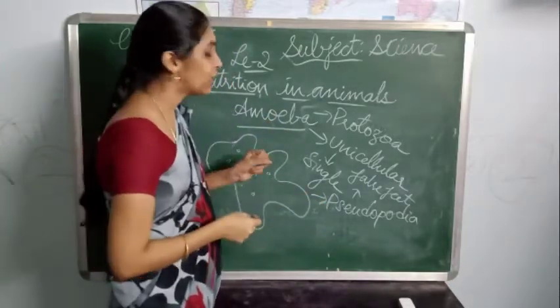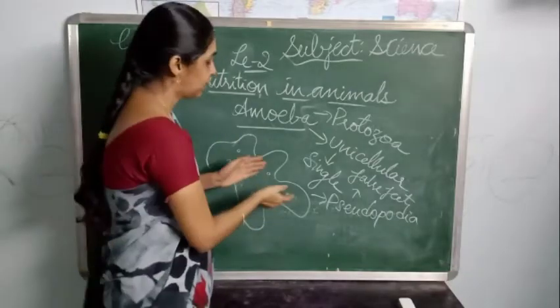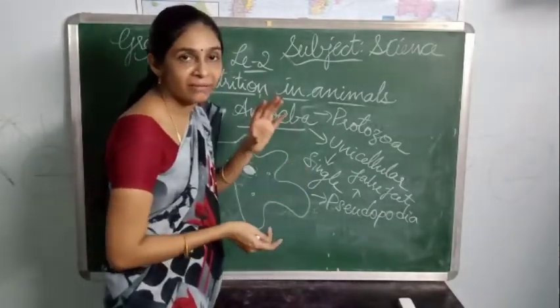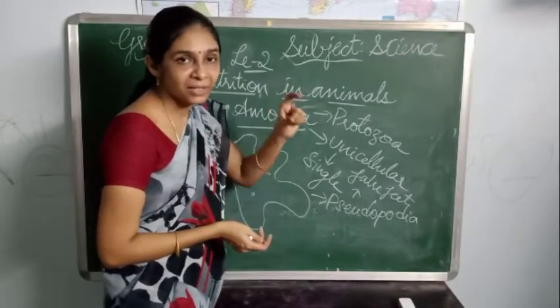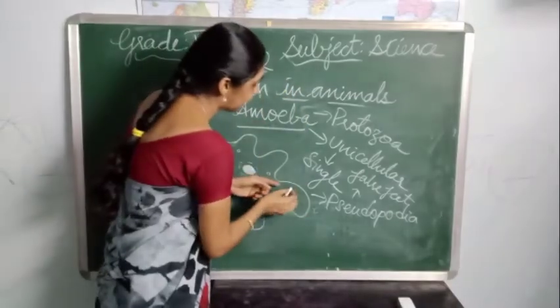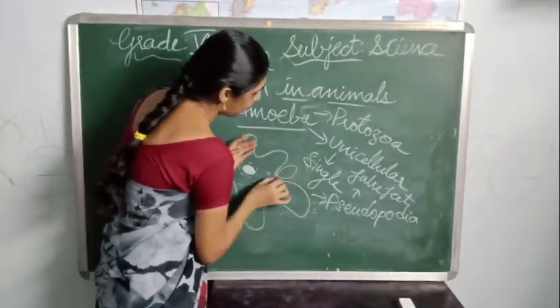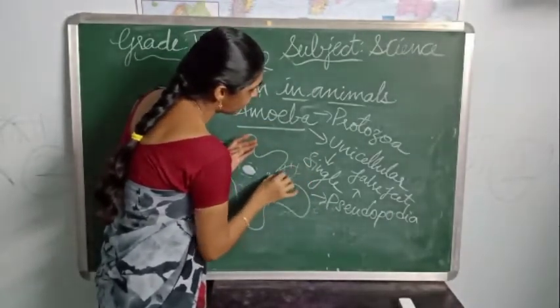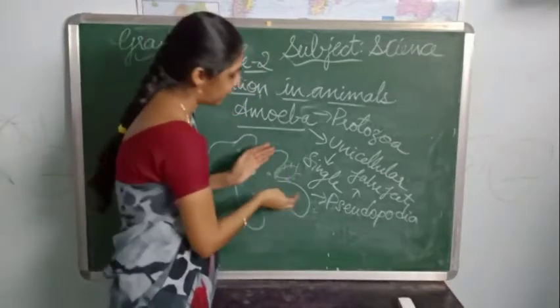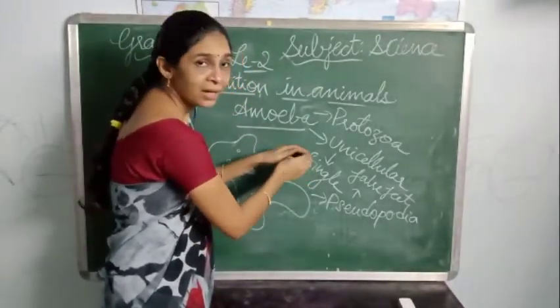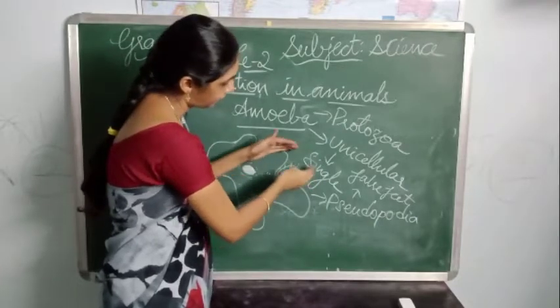Okay. So how will they trap? Whenever they identify the presence of prey, automatically these pseudopodia will extend and trap the prey. Whatever the prey may be, they will trap it, and slowly these pseudopodia will phagocytose.